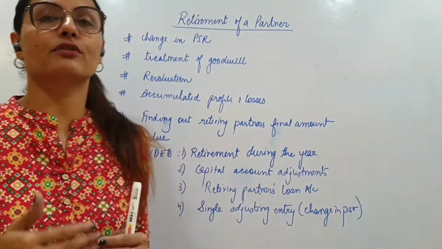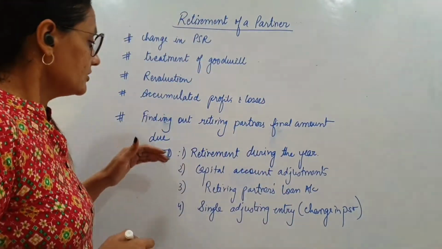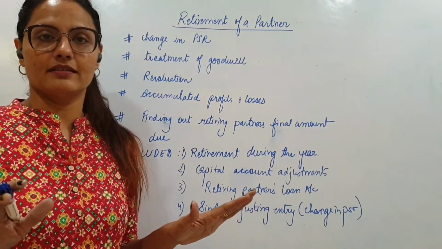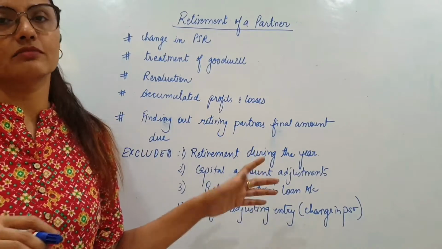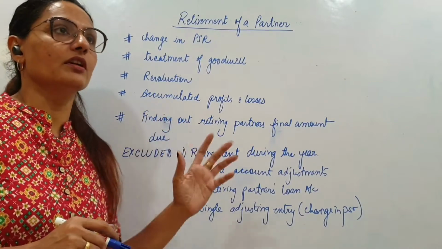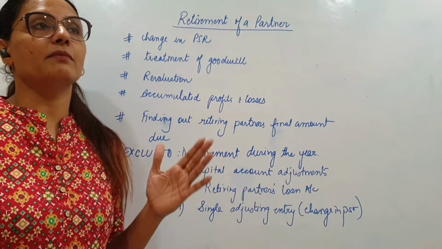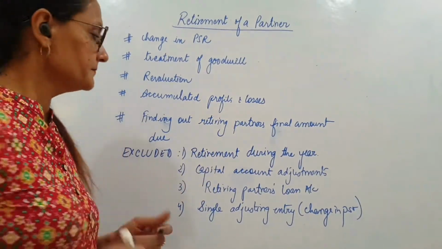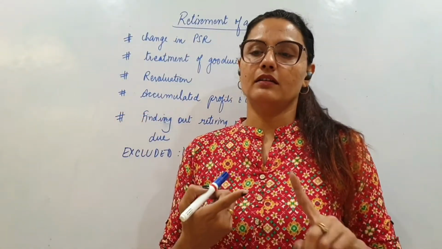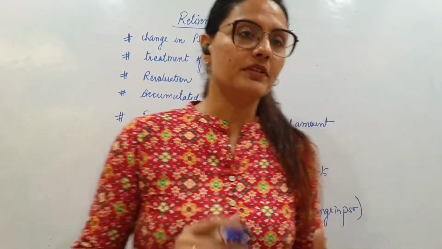2020-21. Because of coronavirus, the council has reduced the syllabus to quite a good extent. So, from this chapter, retirement during the year, middle of the year, is not there. So, a partner can retire on 31st March, 1st April, that is end of the year, not during the term. Not in July, September, November, no. So related to that, you do not have to worry about the P&L suspense account also, right? Capital account adjustments at the end of the year based on retiring partner, based on continuing partner share, no. We are not doing any capital account adjustment problems.